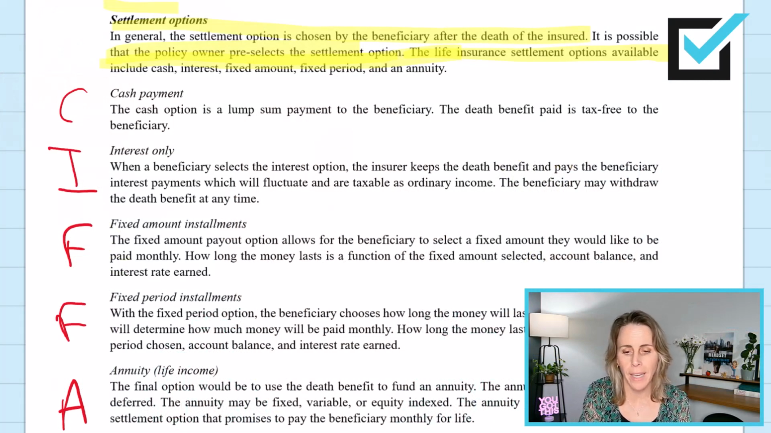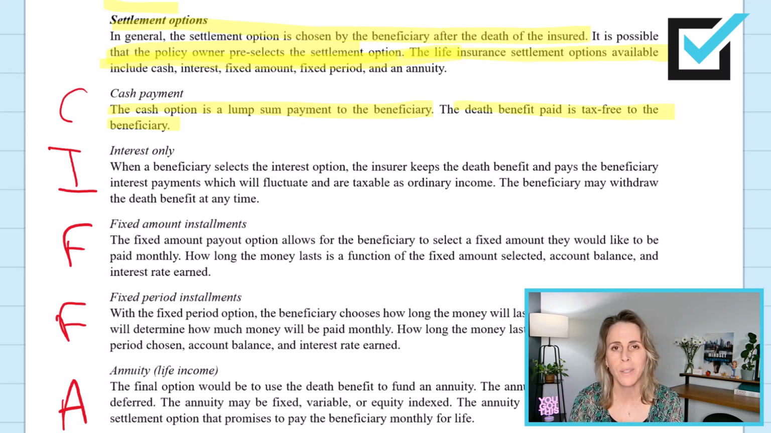C stands for cash, a lump sum payment to the beneficiary. Life insurance death benefits are paid tax-free to the beneficiary. So the face amount's $500,000, paid to the beneficiary tax-free.